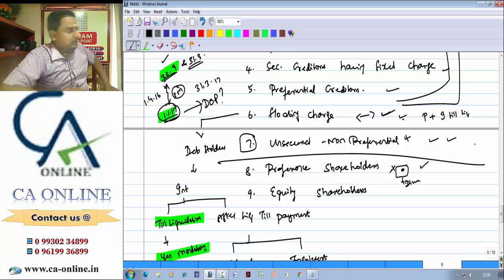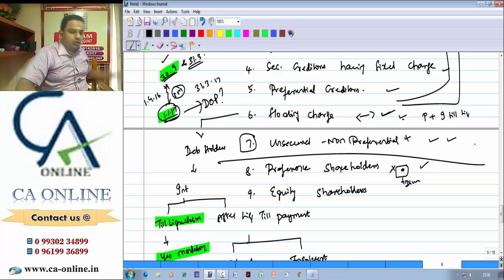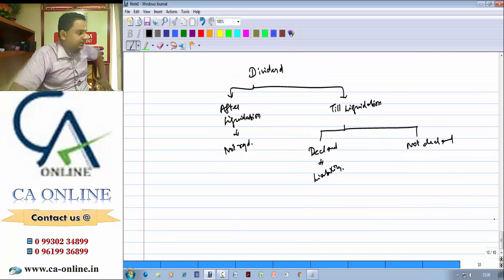Then dividend can be paid. They will be paid in the 7th stage itself, but in the 7th stage they will be standing last in the queue. That is, only after payment of debenture interest, if required, then only you can pay dividend. But it won't be paid in the 8th stage, it will be paid in the 7th stage itself, provided it is declared and so is a liability.